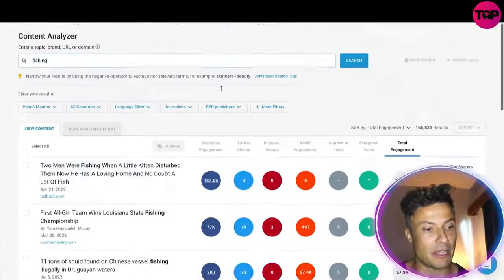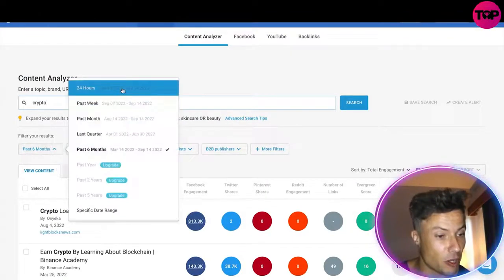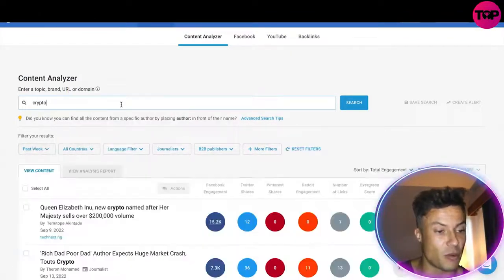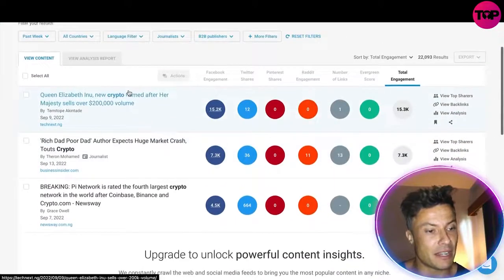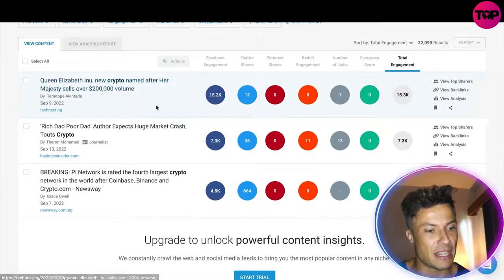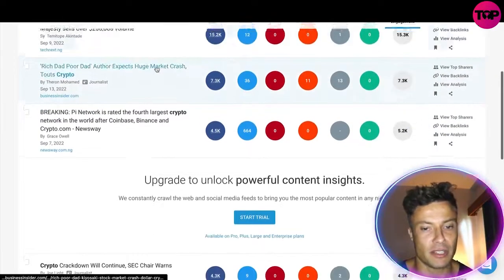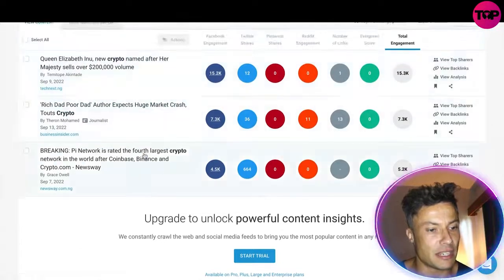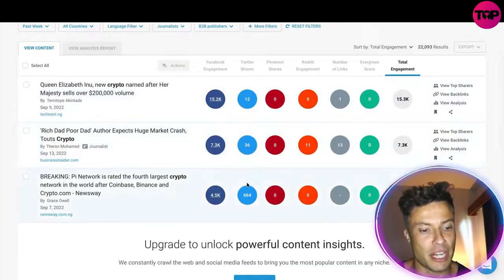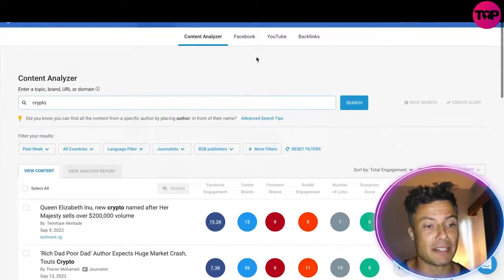and then another story about it here. So what we're going to do, guys, is write crypto in here, and then click on the past week, and that's going to come down here and show us a few bits and pieces. Queen Elizabeth Inu, new crypto named after Her Majesty, sells for over $200,000 in volume, and then you can see all of these at different values. Here we've got Twitter shares, Facebook engagement, etc. So I know what kind of content I want to make in order to get views and links back to my content.